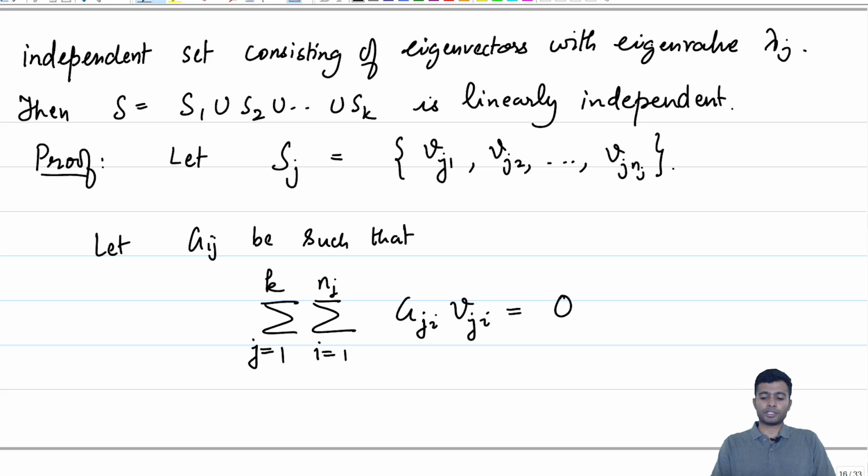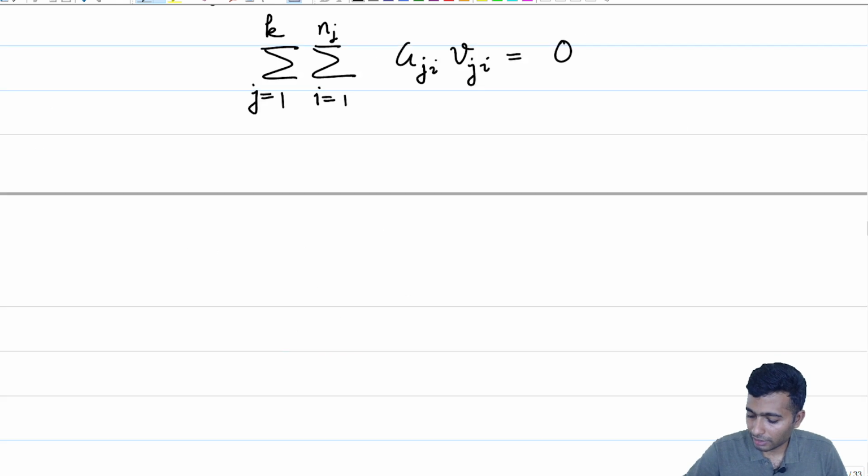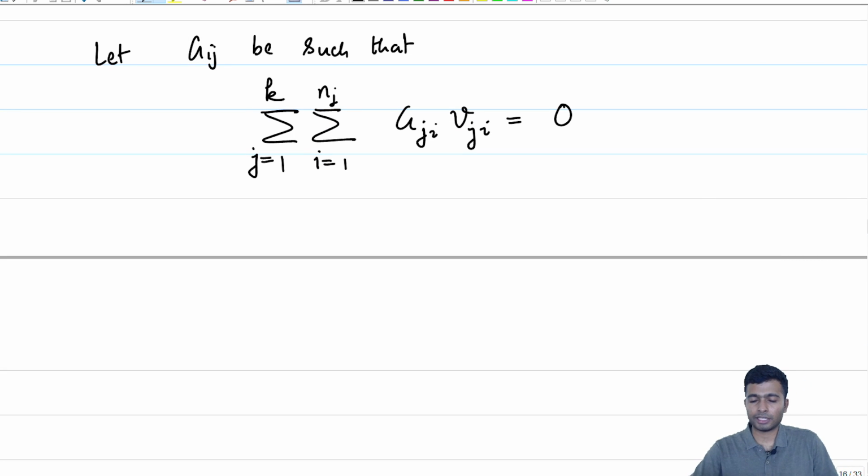So this is a linear combination. A typical linear combination will be like this, and we would like to show that each of the coefficients a_ji is 0.